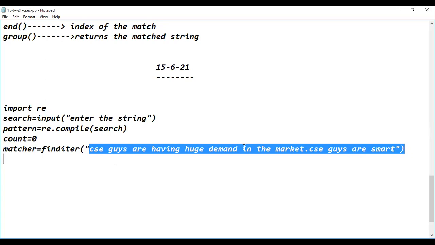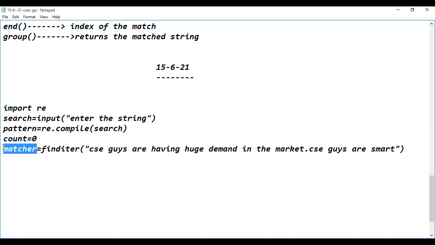Along with that, the index positions of that search pattern in the target, those ranges of indexes, are returned. Those are available as part of that object, so that object is returned.